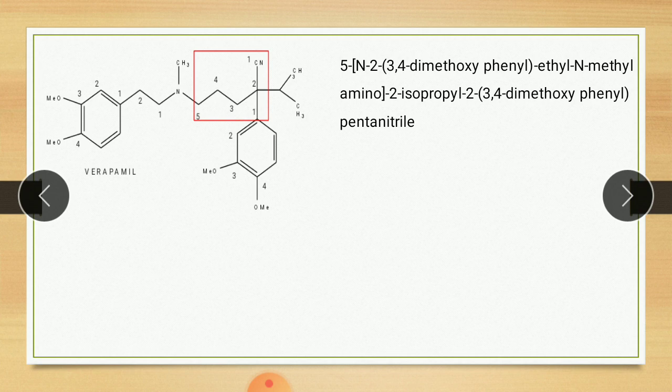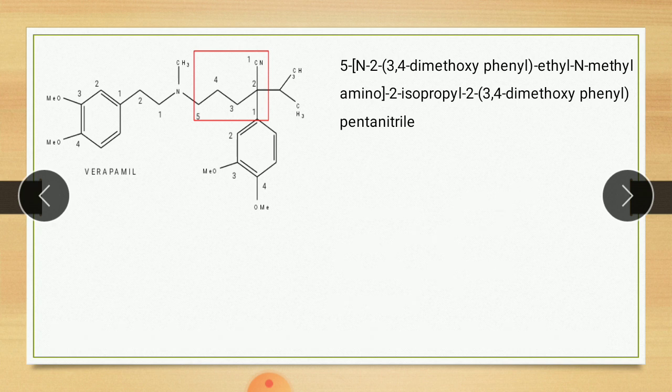Again on the same position 2, this ring is attached, that is the 3,4-dimethoxyphenyl ring, and the base is pentanitrile. So the IUPAC name of verapamil is 5-[N-(3,4-dimethoxyphenyl)ethyl-N-methylamino]-2-isopropyl-2-(3,4-dimethoxyphenyl)pentanitrile.